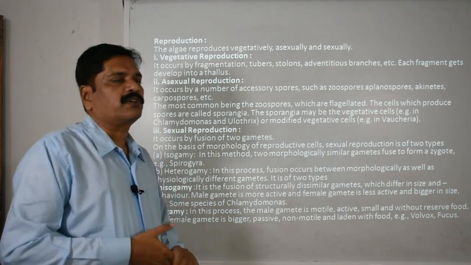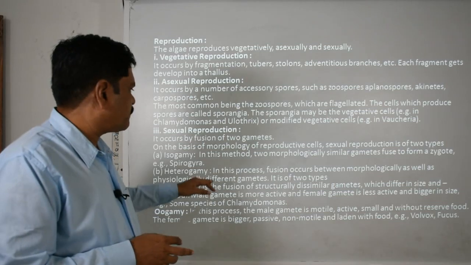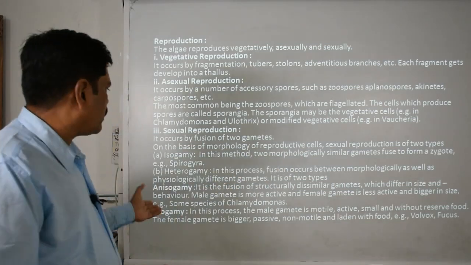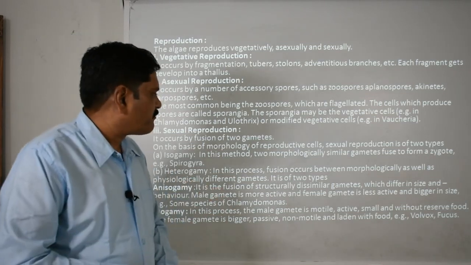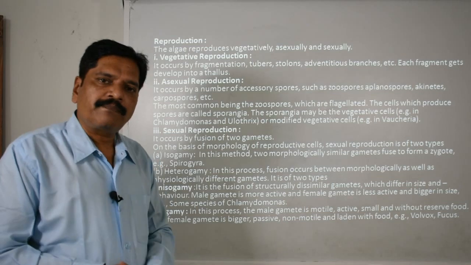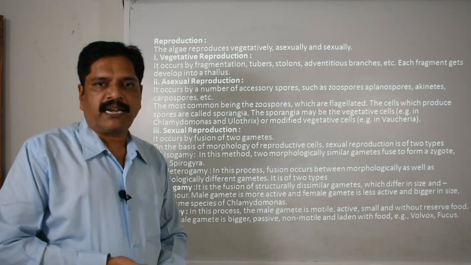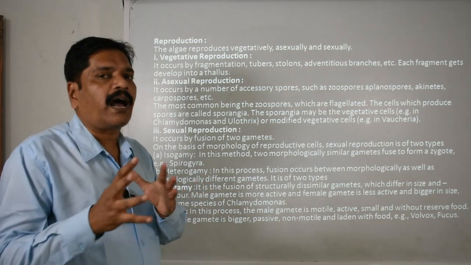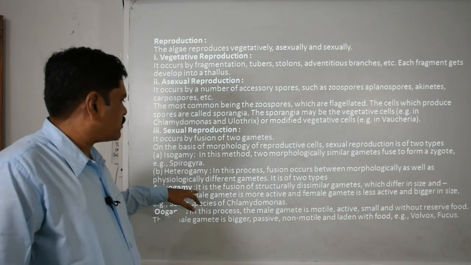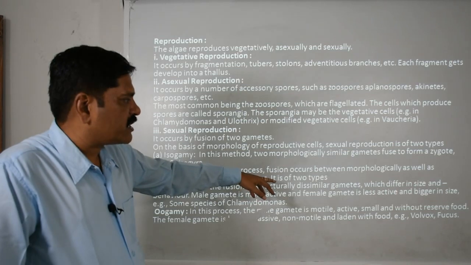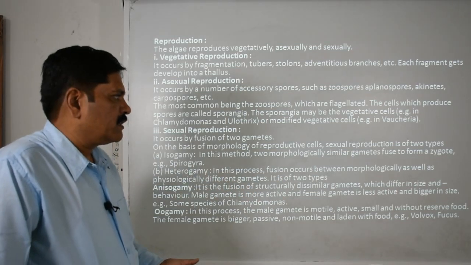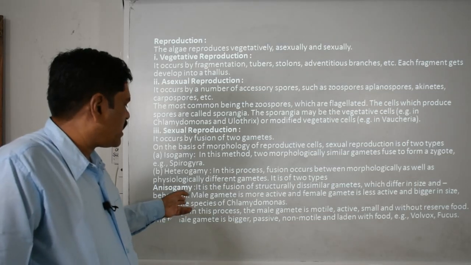And second is heterogamy. Hetero means different. Clear? When the fusion occurs between morphologically as well as physiologically different gametes, then it is called heterogamy. It is again of two types. One is anisogamy, and second is oogamy. In anisogamy, N means not. Clear? So, what is anisogamy? The fusion of structurally dissimilar gametes which differ in size and behavior.